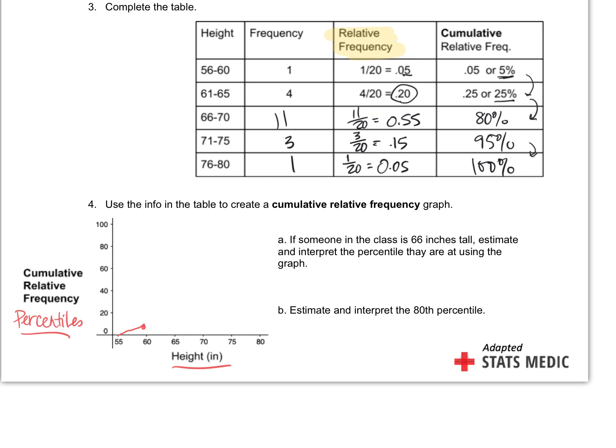And then 61 to 65, there's 25%. Once I get to the top of that, it should go up to 25%, right? We're just using these cumulative values now. So I'm going to eyeball that. Then 66 to 70 jumps all the way to 80. 71 to 75 goes to 95. And then 76 to 80 takes us all the way to 100%.